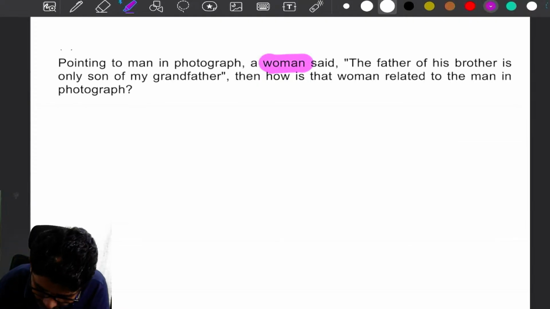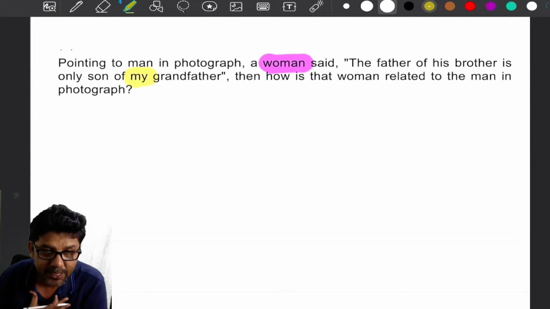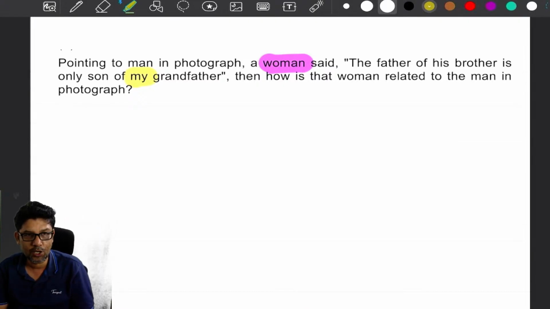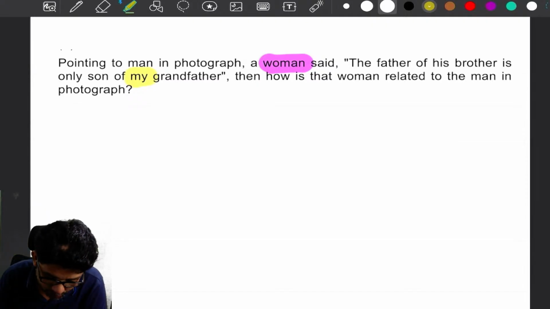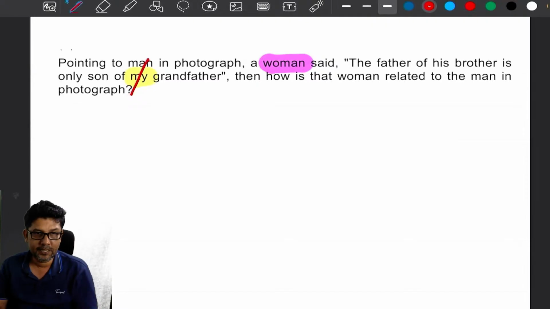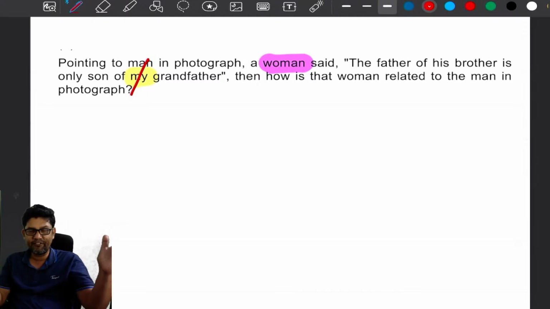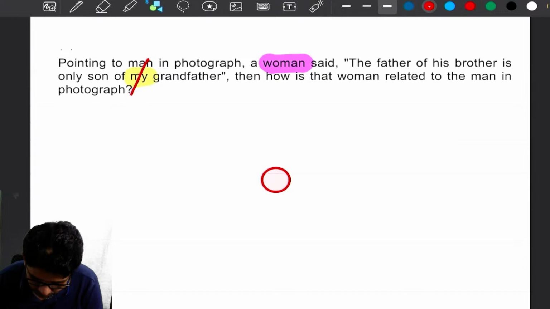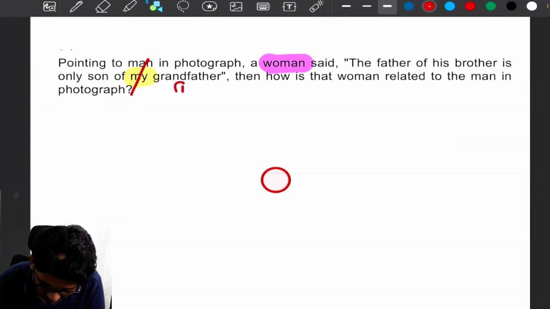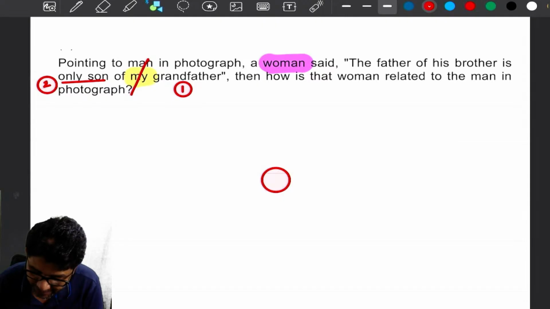So where will that woman be? Woman is here. My is what? Woman. Okay, the person who is making the conversation is indicated by "my". Now we need to split into 2 parts: right hand side of my, left hand side of my. Here we talk about this woman, and on the right hand side we have grandfather, only son, and the father of his brother.